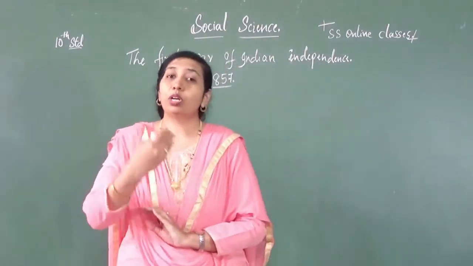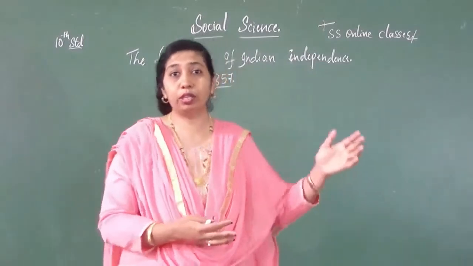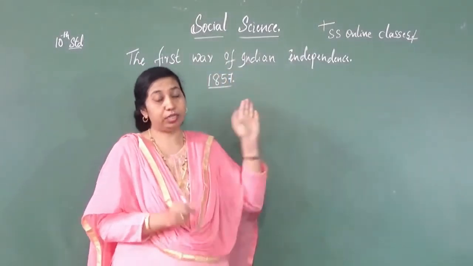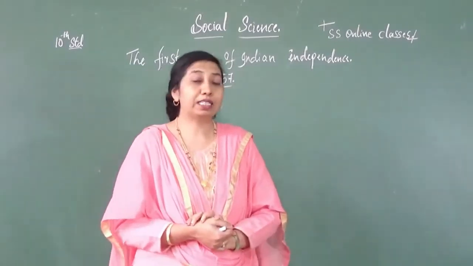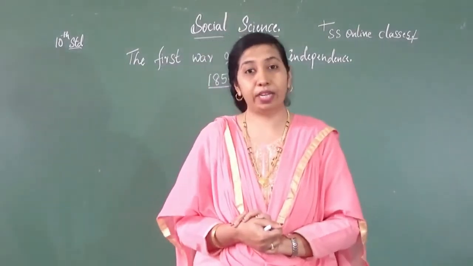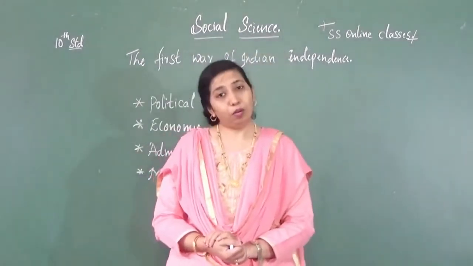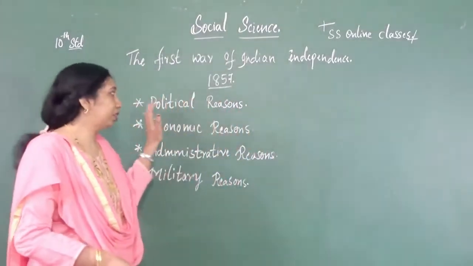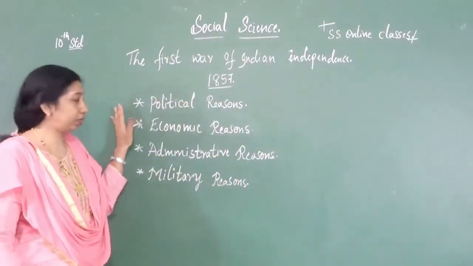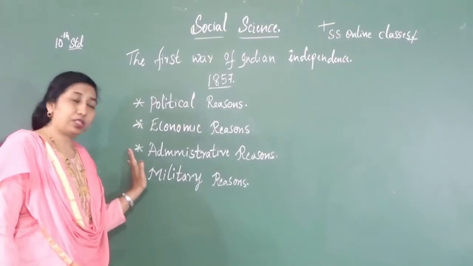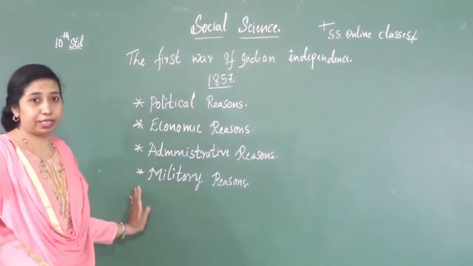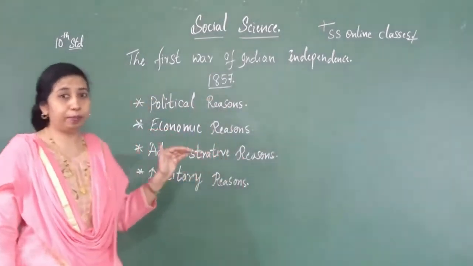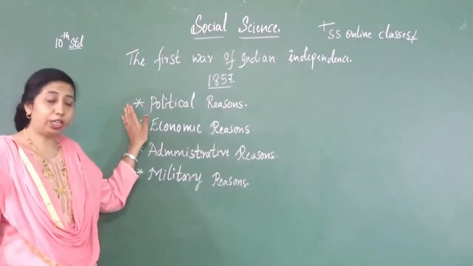So let's know what the reasons are, how it provoked the people to fight against the Britishers, and all these things we learn in this chapter, which we call the first war of Indian independence of 1857. Now let's know about the reasons behind the revolt. These are the main reasons for the revolt: political reason, economic reason, administrative reason and military reason. Let us learn these reasons one after another in brief. The very first is the political reason.